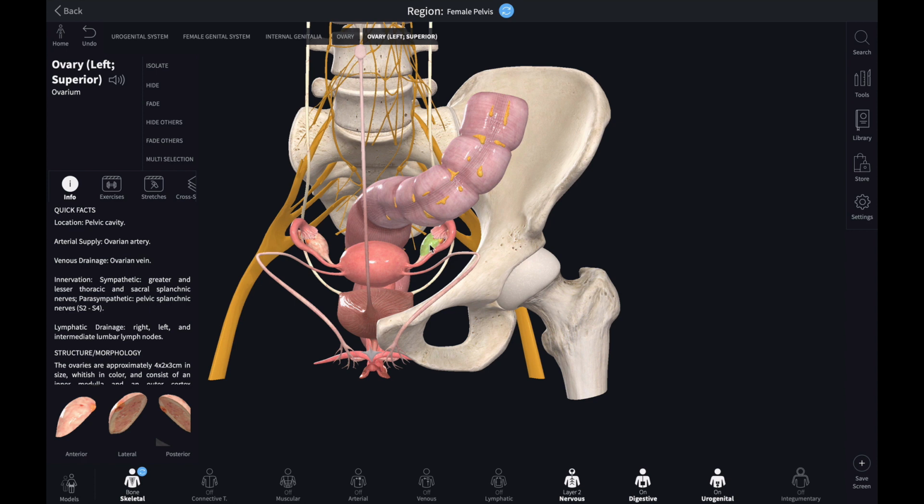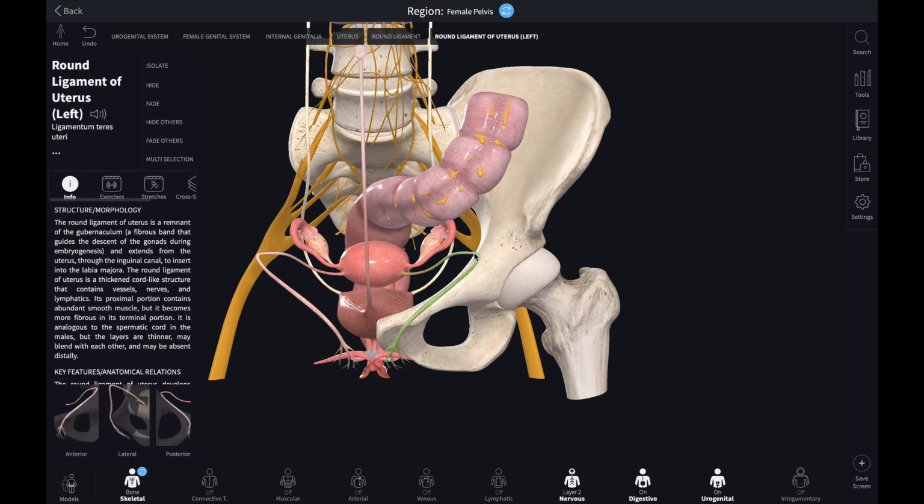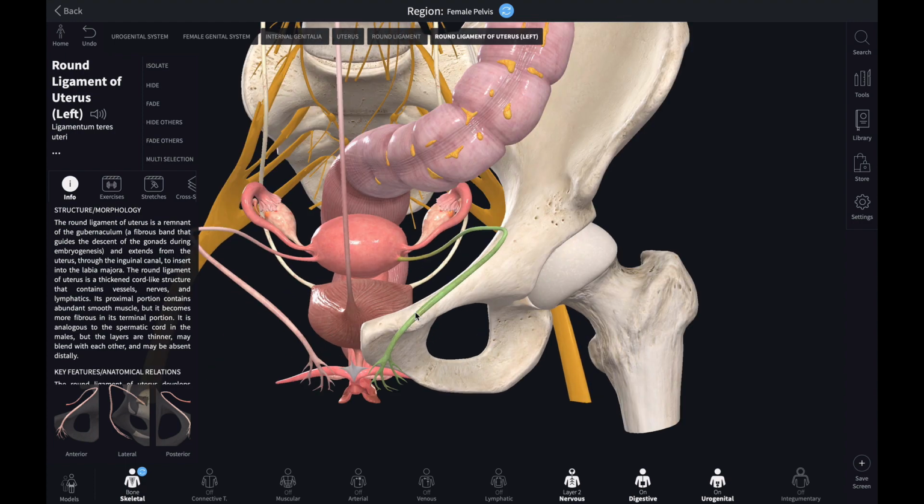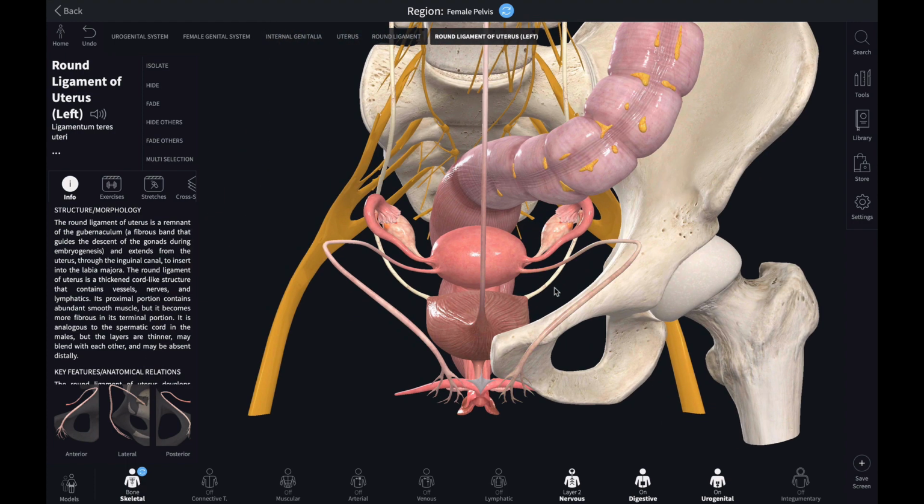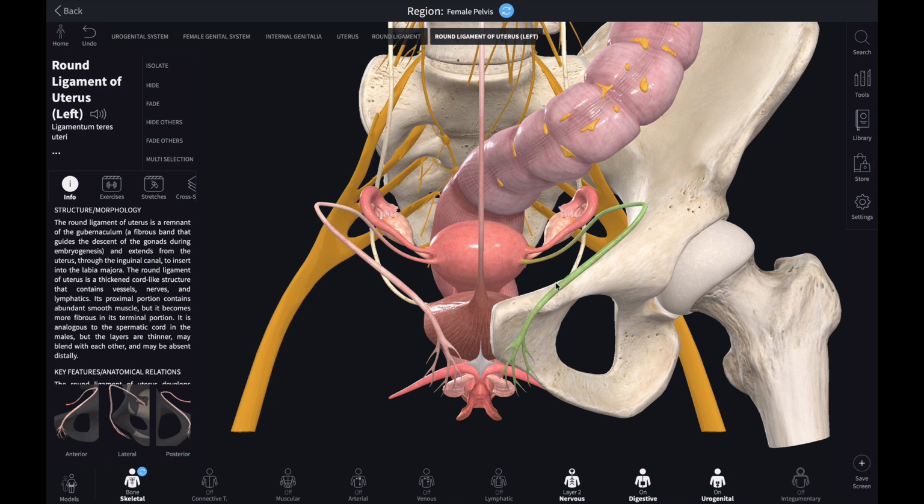So the testis doesn't stay inside the pelvic cavity. It comes through the deep and superficial inguinal ring and comes to the scrotal sac. This passage becomes the round ligament in the female. That's why inguinal hernia in female is very rare, because this passage is not open, it's closed, since the spermatic cord, unlike in the male, is not entering through it in the female.